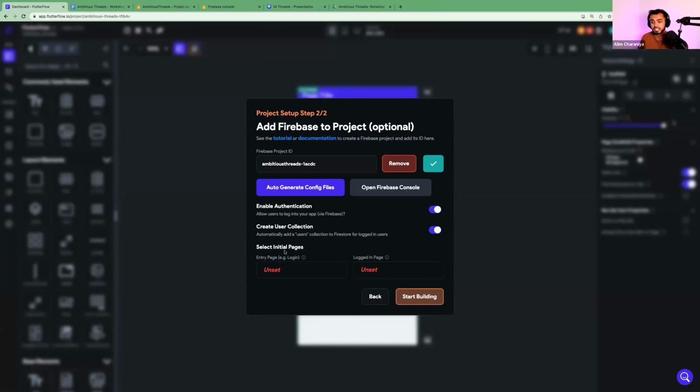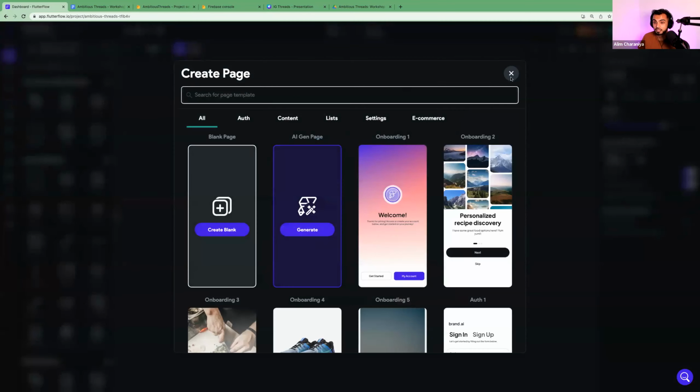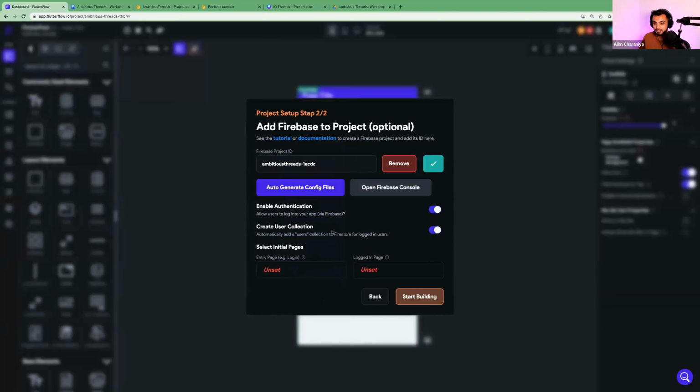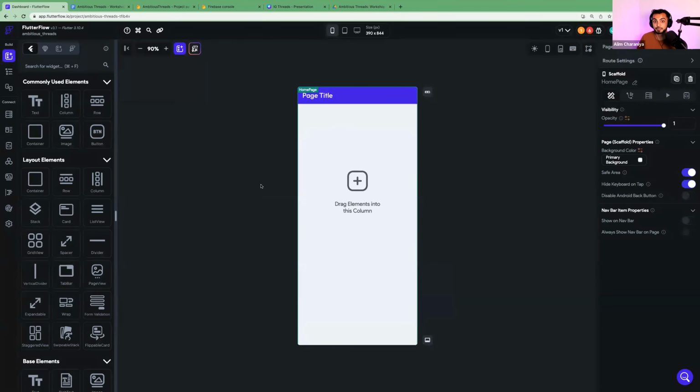At the third step here, select initial pages. The entry page is currently unset. It knows that we don't have any pages. So what I'd like to do here is, let's see, can we hit start building? Yes, we can. Hit start building and let's leave those two settings unset. I know things are going to break, but that's because I want to do it a certain way.